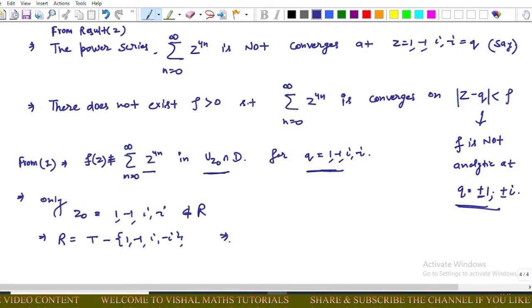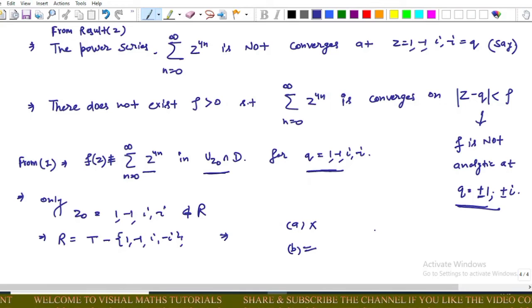and from this we can say that R does not contain all points of T, so option 1 is incorrect. R contains infinitely many points of T, this implies that option B is correct. R contains all points of T except a finite set, this implies that option C is correct. R contains no point of T, this implies that option D is incorrect.